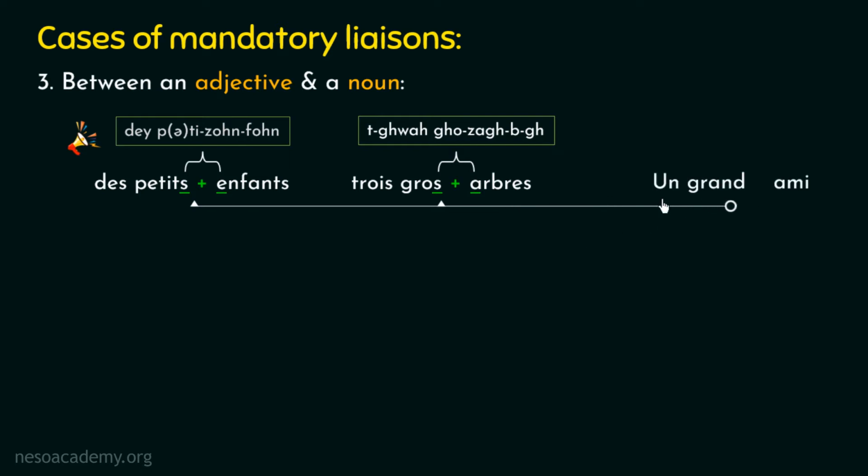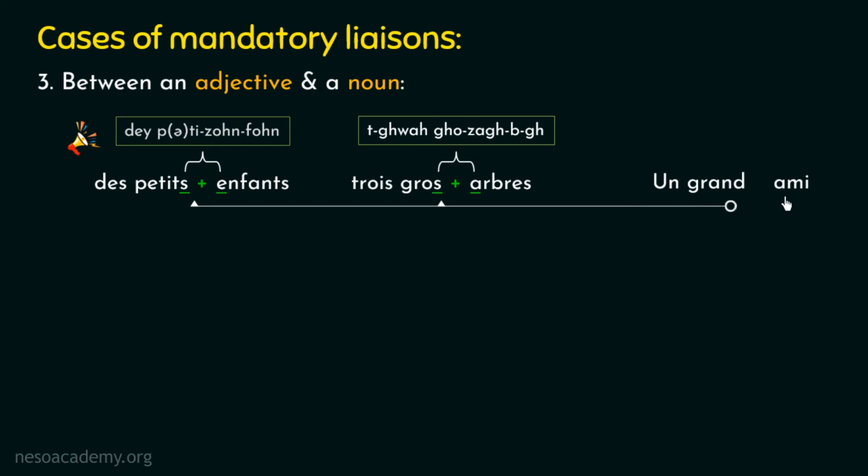Now in this example, the first word that you can see here is pronounced as un. So from the pronunciation we can clearly observe that this word is ending with a silent consonant, right? Now kindly pay attention towards this second French word. This word is beginning with the alphabet G, and we all know that the alphabet G is a consonant, right? And now I will tell you the pronunciation of this word. In French, this word is pronounced as grand. So from the pronunciation, it can be clearly observed that this word is ending with a silent consonant, right?